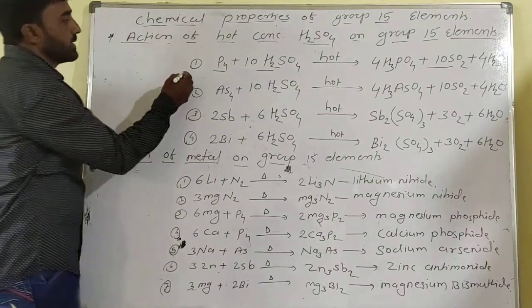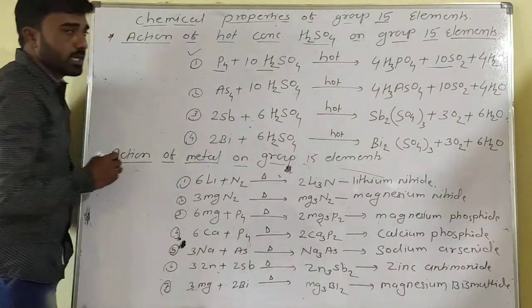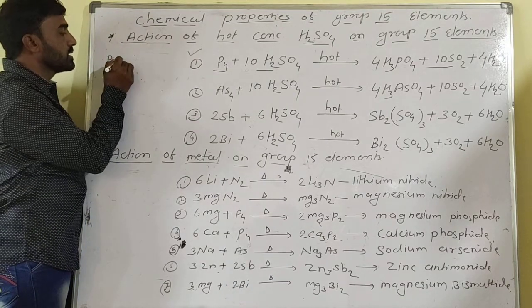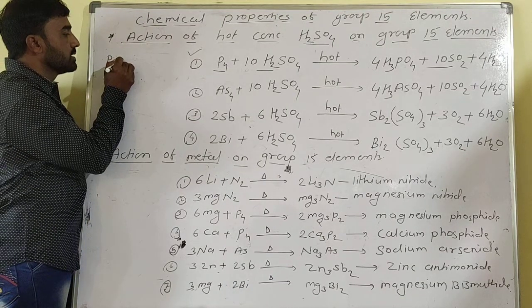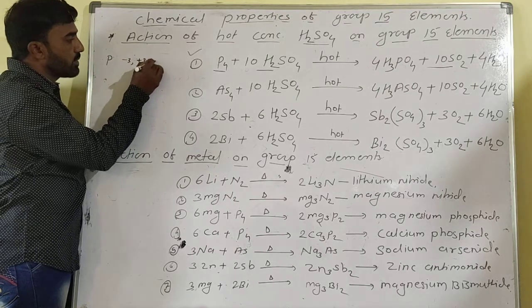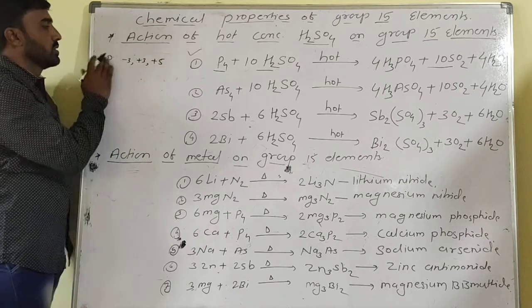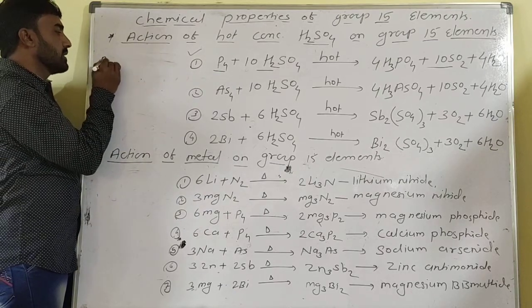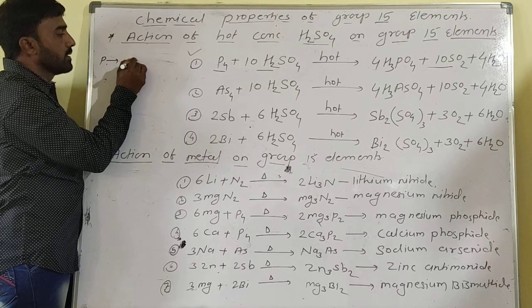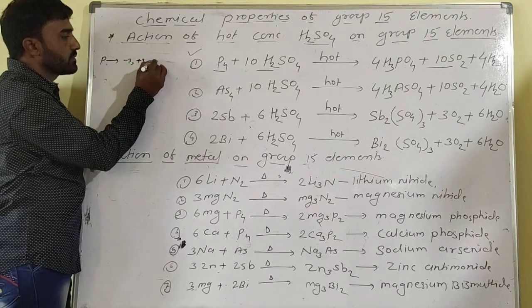You know that the oxidation states of phosphorus are -3, +3 and +5.